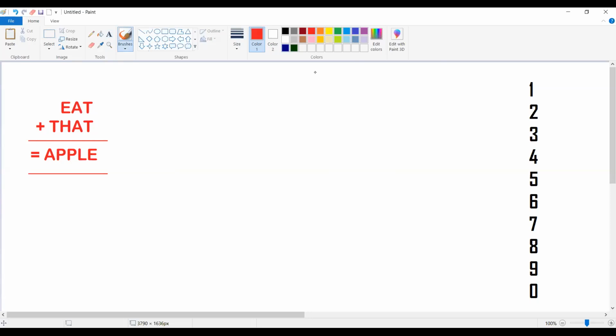The question is trying to say that EAT plus THAT is equal to APPLE. What is the meaning of EAT plus THAT is equal to APPLE? EAT is a 3-digit number, and THAT is a 4-digit number.